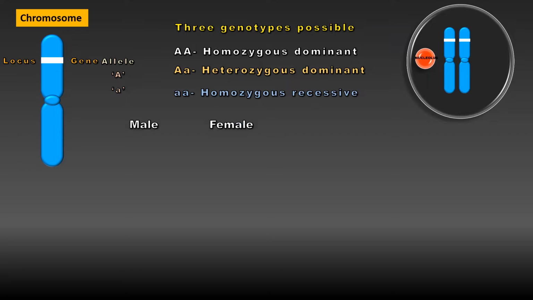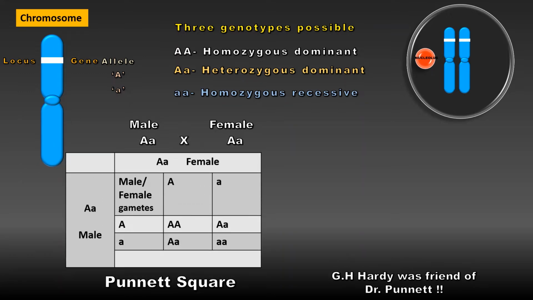Suppose there is a cross between two heterozygous individuals, like say a male with capital A small a marries a female with capital A small a. Then the result of this cross can be shown with the following Punnett square.